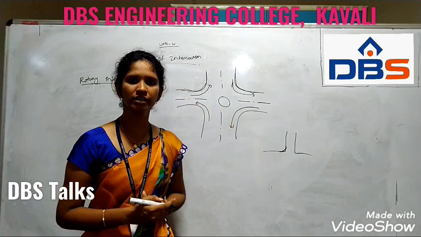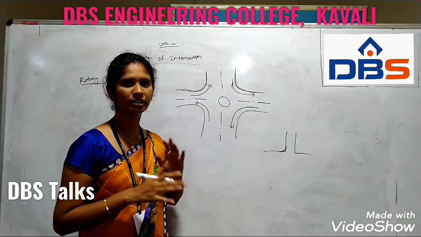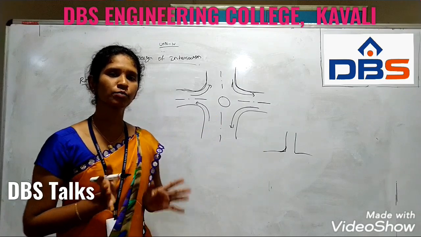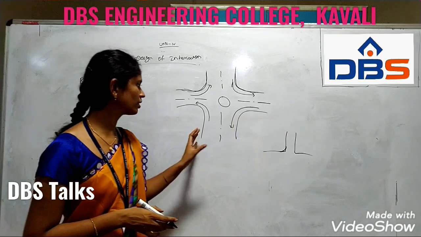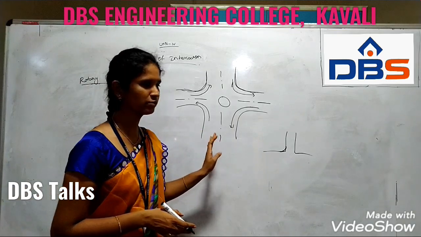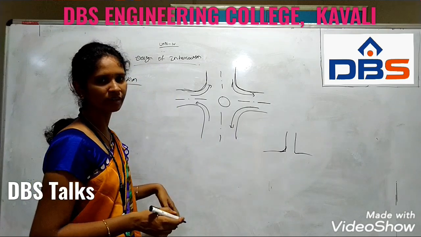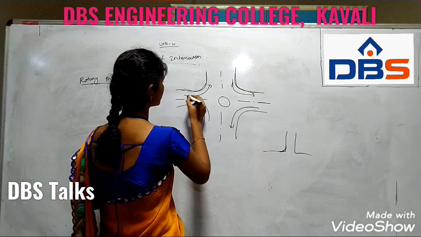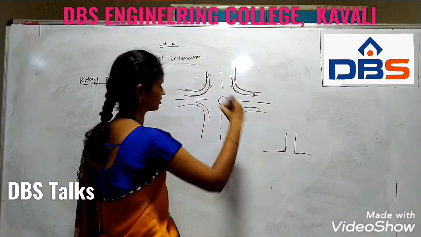In the rotary intersection we normally showed four directions, but a rotary intersection is a vast type of intersection. We can provide a number of roads. Mainly we can define it in four types. Here the vehicle movement will be the same as in the normal intersection. So here the vehicles move in this direction and will pass in the other directions.